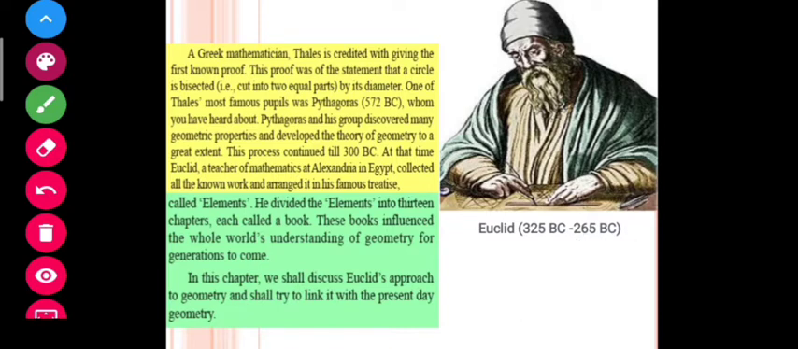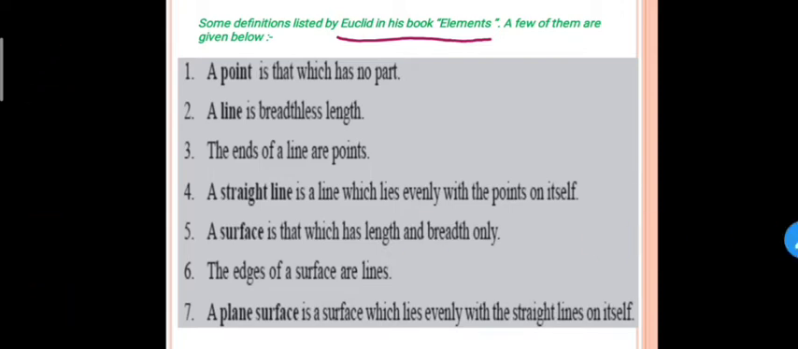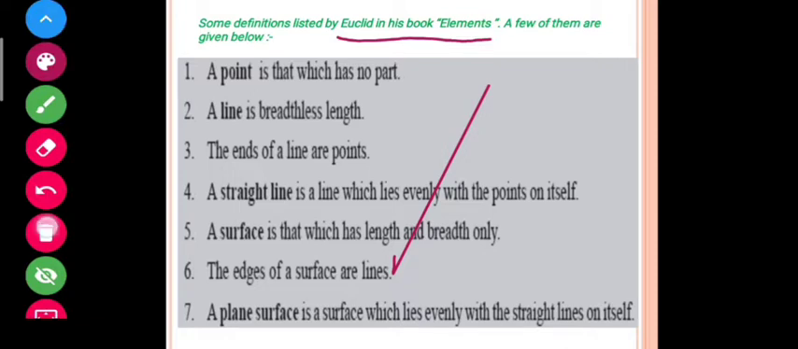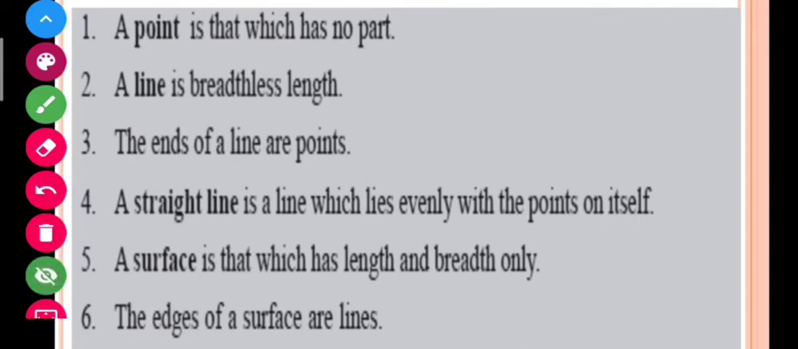Let us move to our next slide. In this slide we have given some definitions listed by Euclid in his book Elements. A few of them are given in your NCERT. Let us discuss these definitions one by one. Students, let's have a look here. It is written that a point is that which has no part.